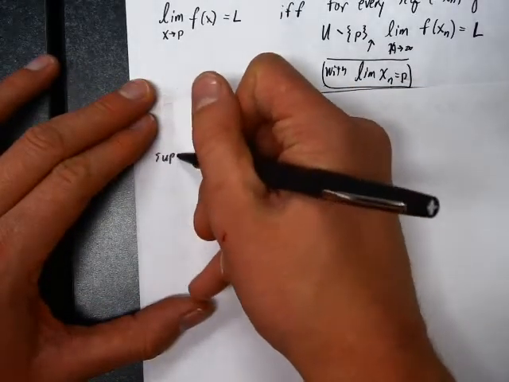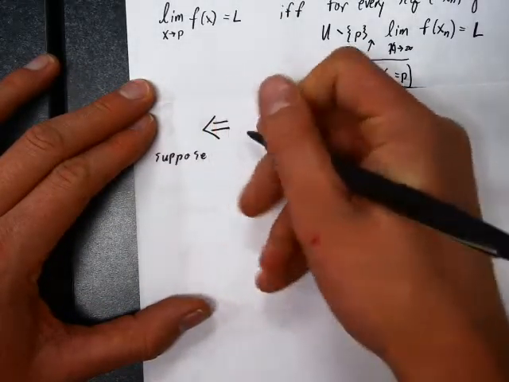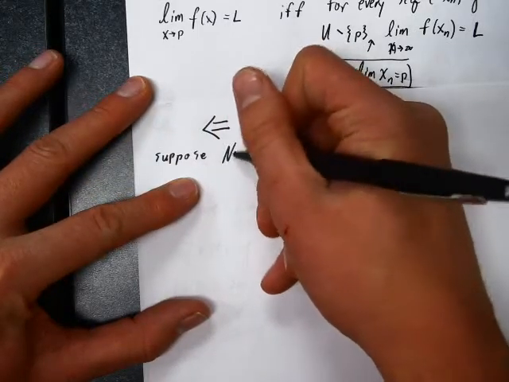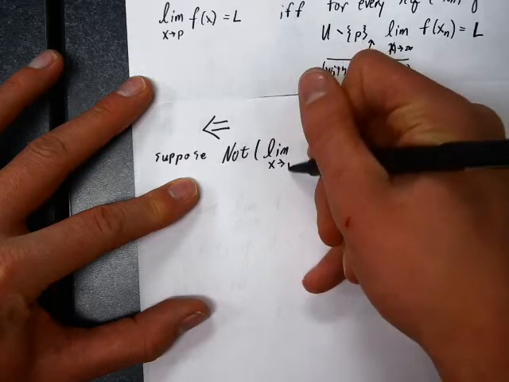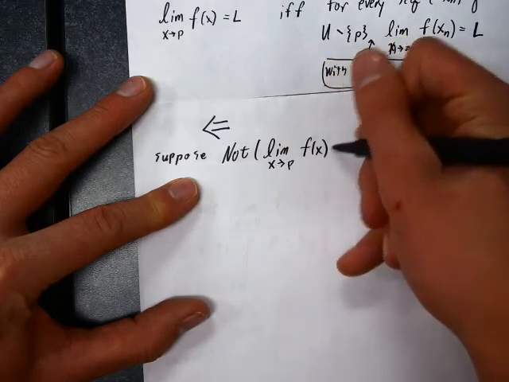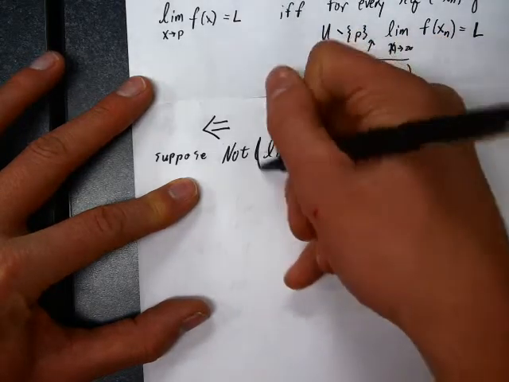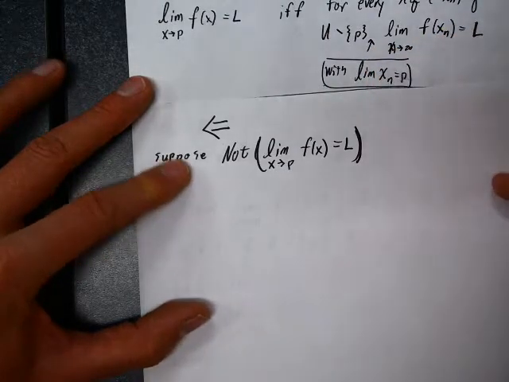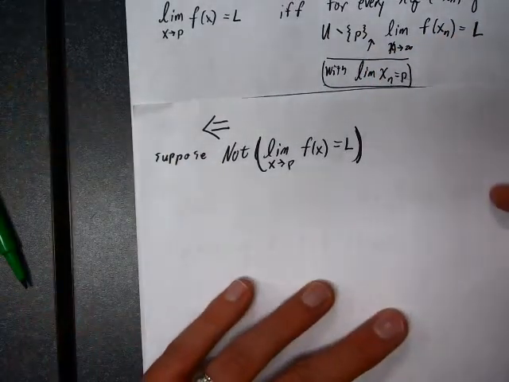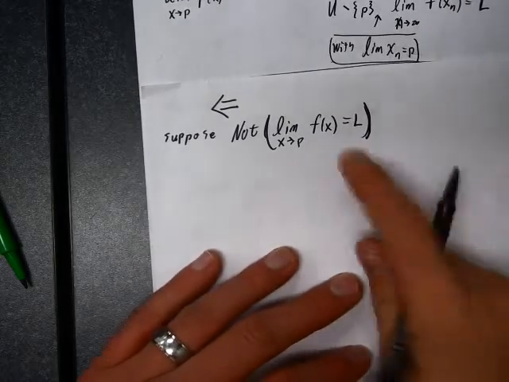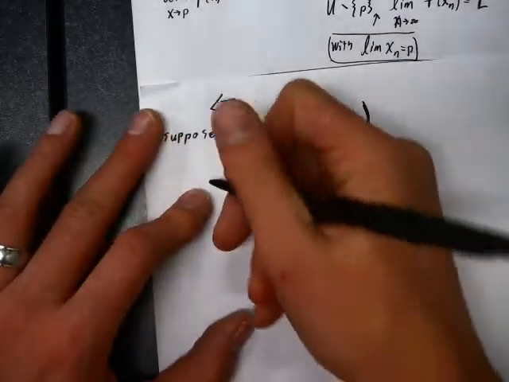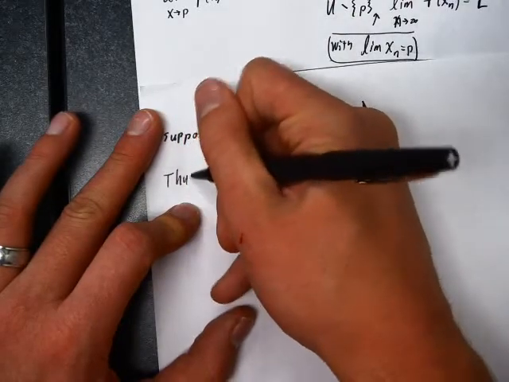So what will we do? We will suppose not: the limit as x approaches p of f of x is equal to L, meaning that I'm assuming the limit is different from L or the limit just straight up doesn't exist. And let's take a moment and see what that means.